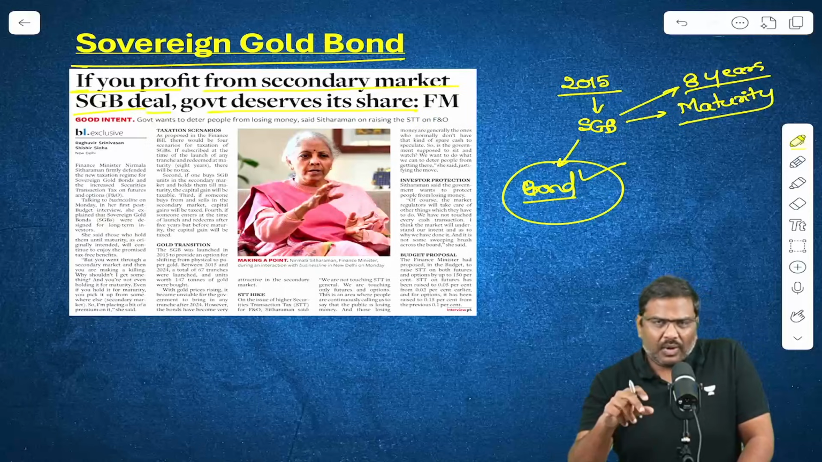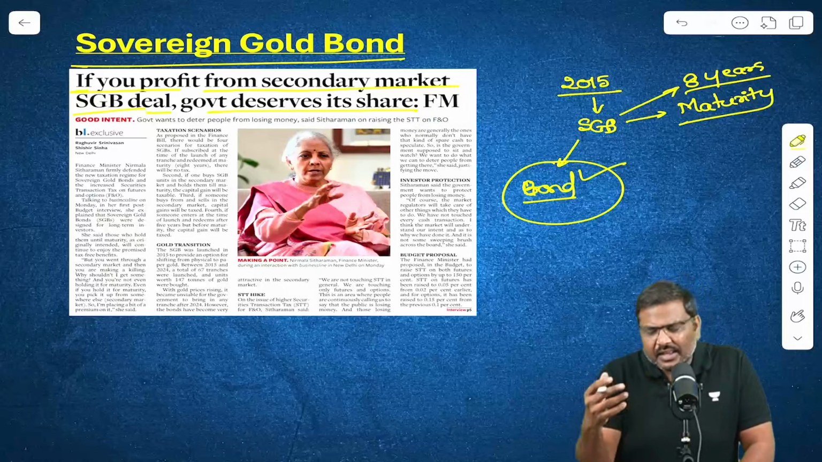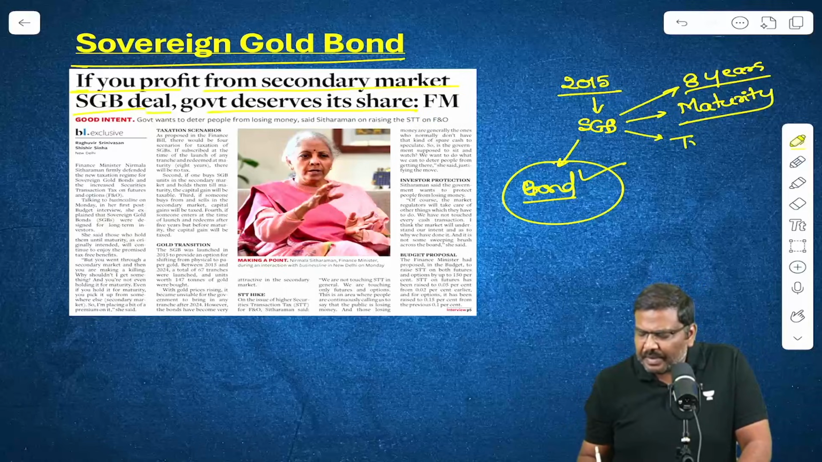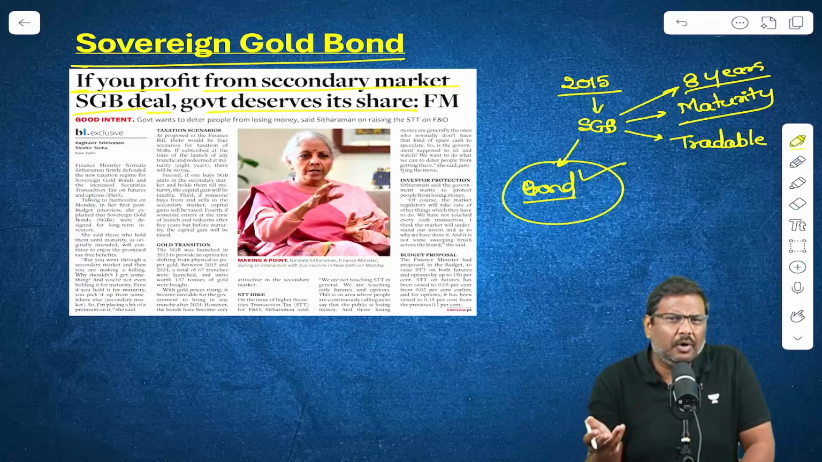Second, once you purchase this particular sovereign gold bond, you may want to trade it. Of course, there were certain conditions. If you want to trade them in the secondary market, these were made tradable in nature, just like any government bond.